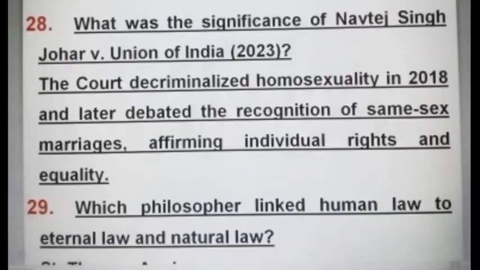What was the significance of Navtej Singh Johar versus Union of India case 2023? The court decriminalized homosexuality in 2018 and later debated the recognition of same-sex marriages, affirming individual rights and equality.